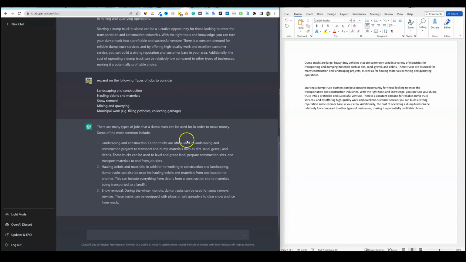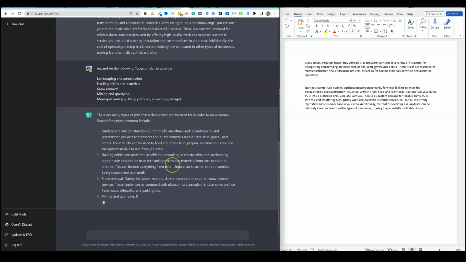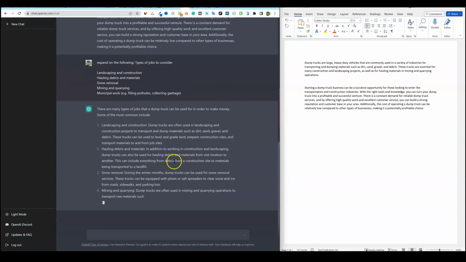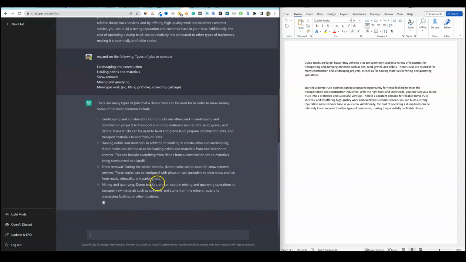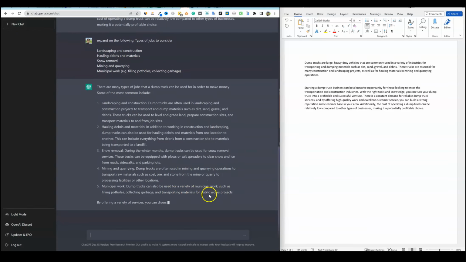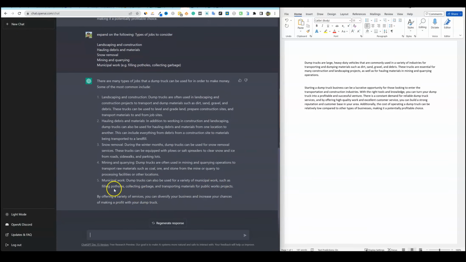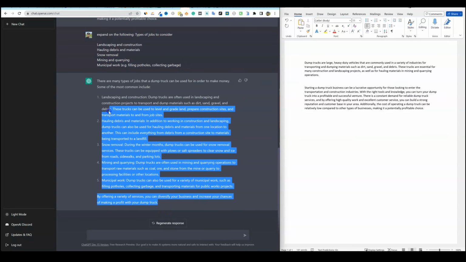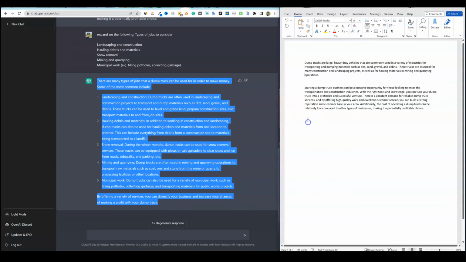I think that this does go back and look at our entire conversation. So it just gets smarter and smarter as we use it in this same chat or thread. Municipal work. And it's even talking about, there we go, potholes right there. Collecting garbage. Did it talk about collecting garbage right there? Okay, perfect.